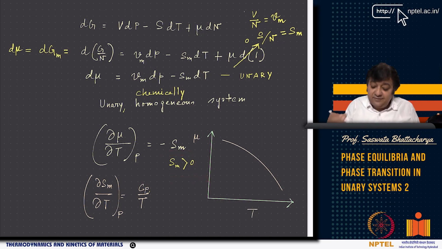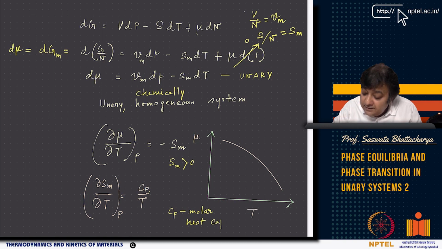Similarly, from Maxwell relations or from the partial derivative properties, we know that del Sm del T is nothing but Cp by T, where Cp here stands for molar heat capacity. It means heat capacity per mole of the substance, or phase, under consideration.